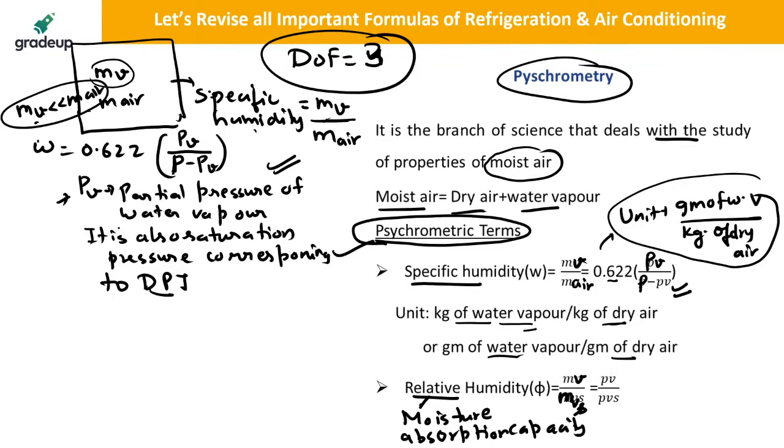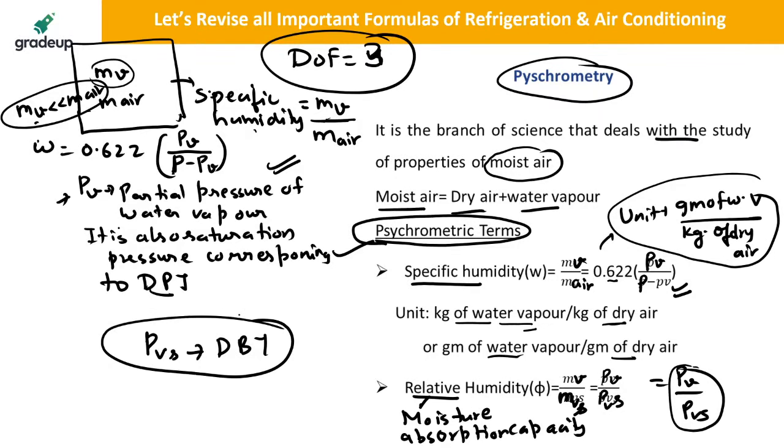Okay. It is also equal to the partial pressure of the water vapor divided by the partial pressure of the vapor in saturation condition. This is the formula for relative humidity: PV by PVS. And PVS is corresponding to dry bulb temperature. Corresponding to dry bulb temperature, the saturation pressure will be PVS. Okay, you have to remember that. And corresponding to dew point temperature, the saturation pressure will be PV.